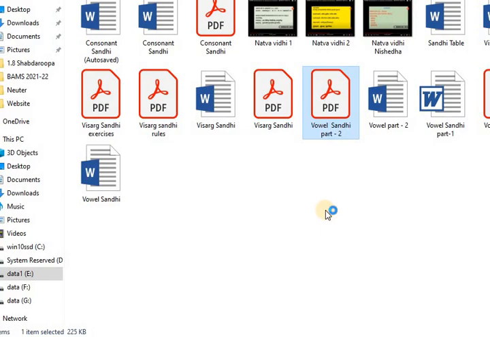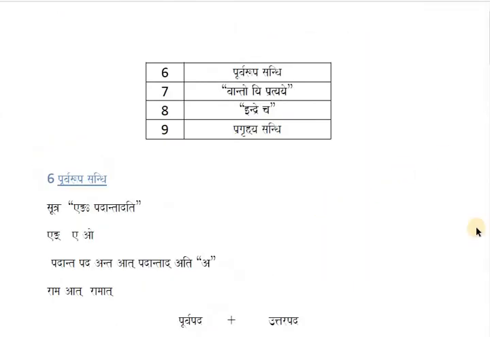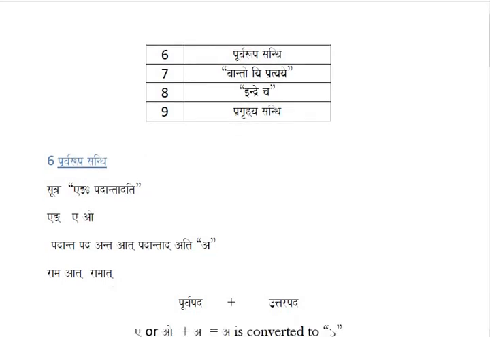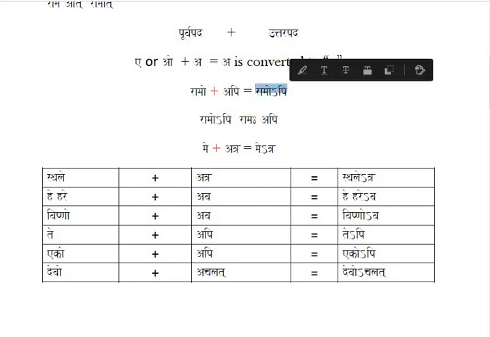Here you will understand it by checking the example. I want you people to check this kind of example. See, Ramopi, right?